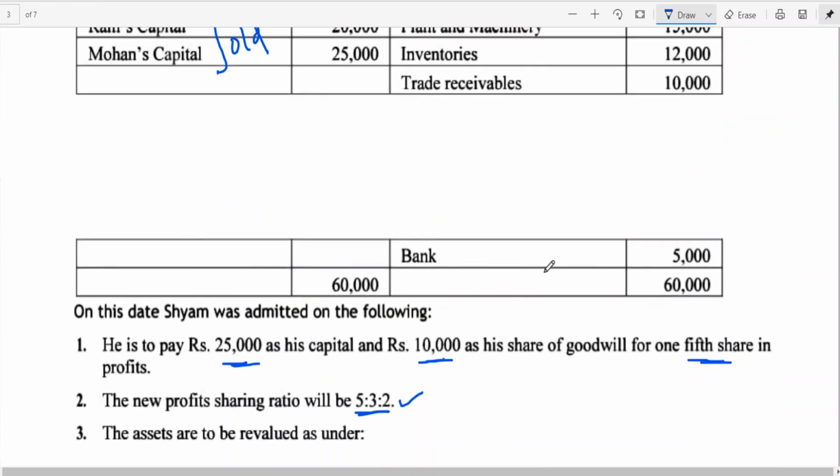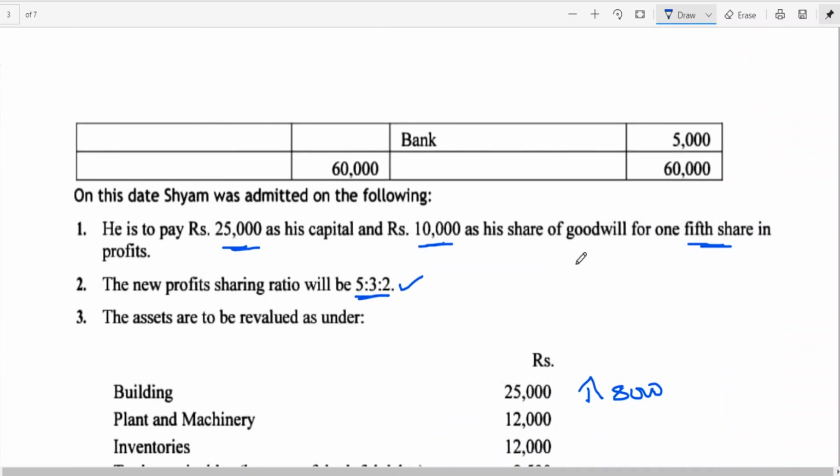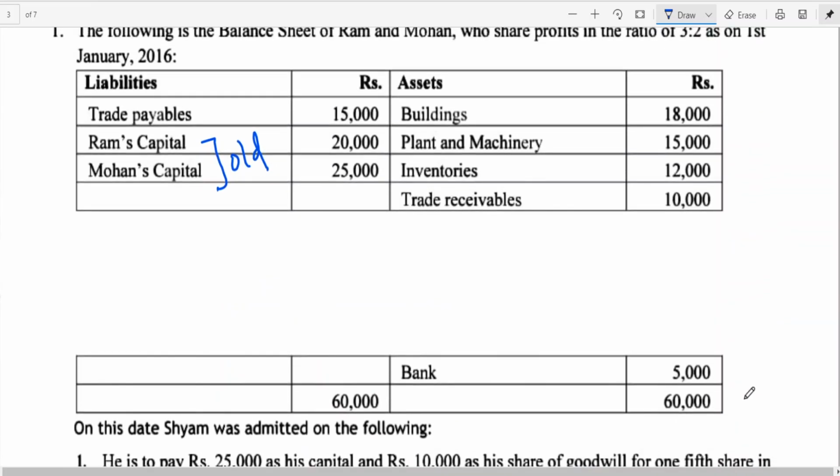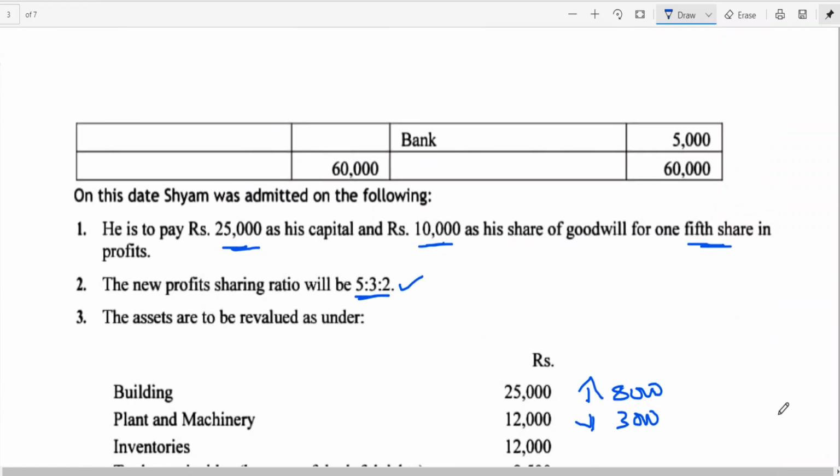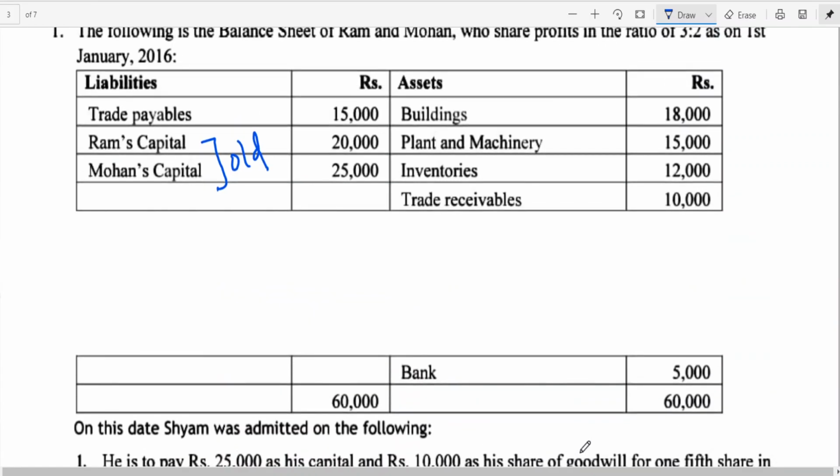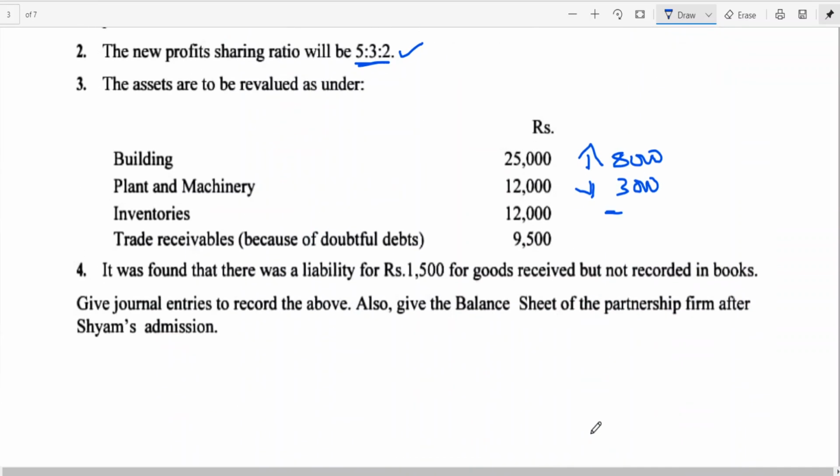Plant and machinery 12,000. Here plant and machinery 15,000. There is a decrease in the value of plant and machinery by 3,000. Okay. Then look at inventories 12,000. Here 12,000. No change. No increase, no decrease. And trade receivable 10,000 has become 9,000 because of doubtful debts. So how much has been decreased? 500 rupees has been decreased.